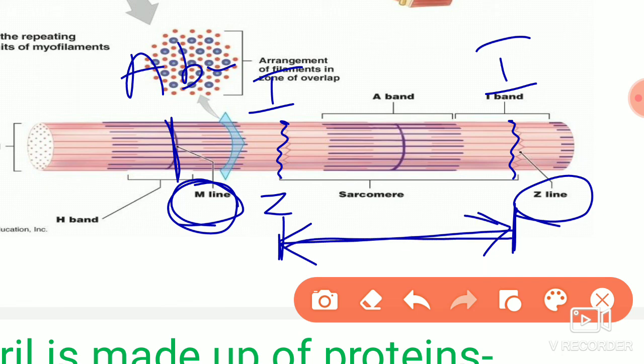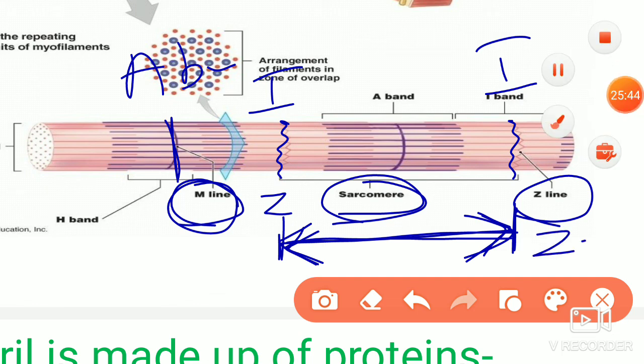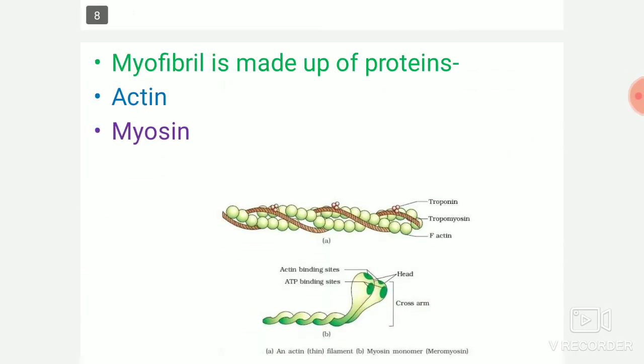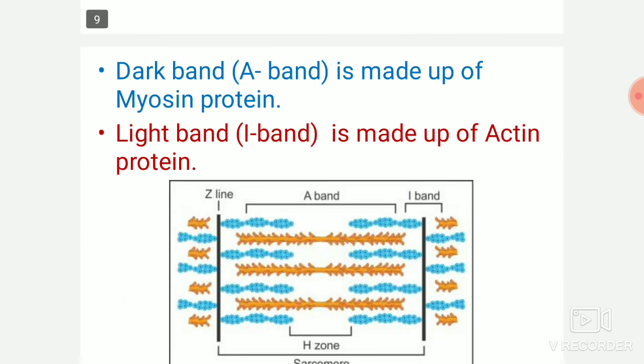A very important point here is the sarcomere. What is the meaning of the sarcomere? It is the distance between two successive Z lines. Here you can see the two successive Z lines. This distance is called the sarcomere. It's a very important point from the examination point of view.